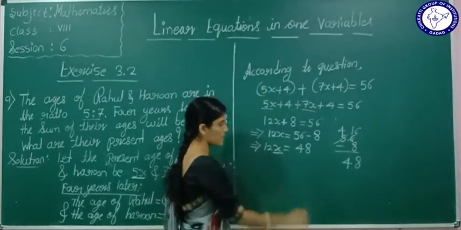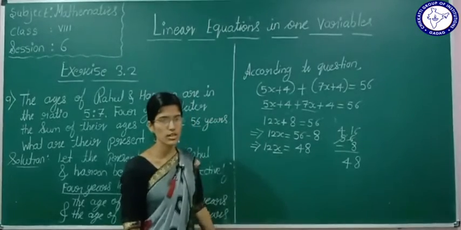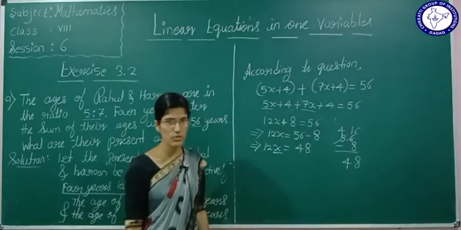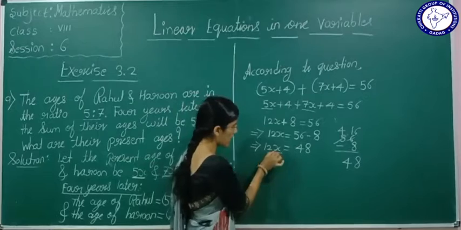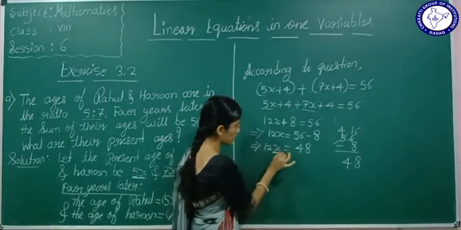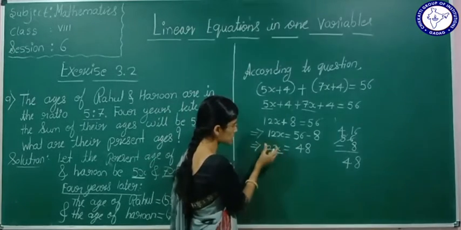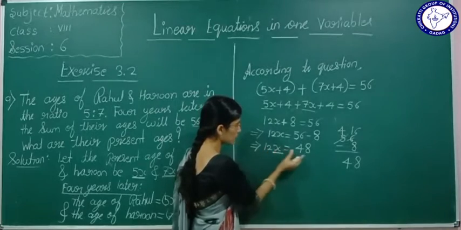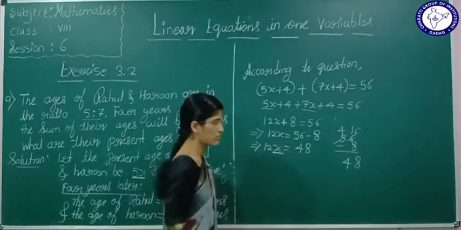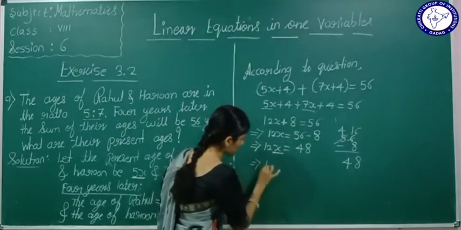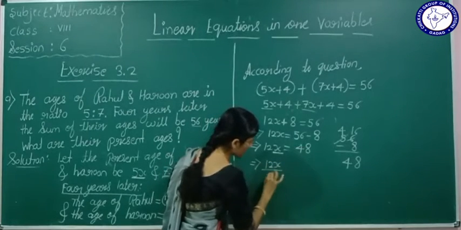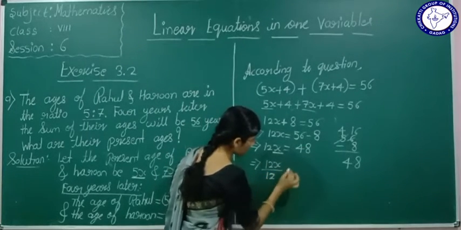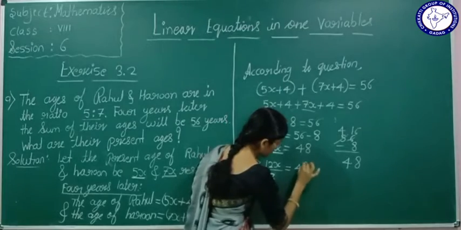Now I want the value of x. How to find the value of x? To remove this 12, we divide both sides by 12. This implies 12x by 12 is equal to 48 by 12.